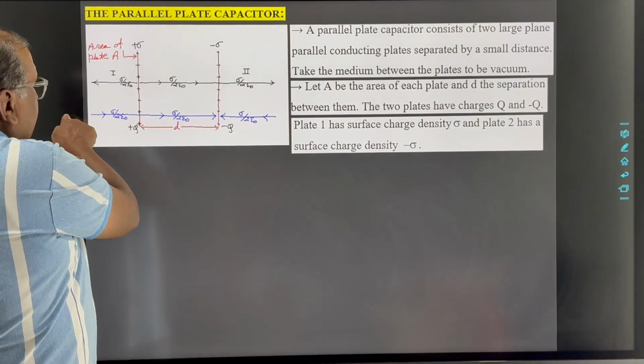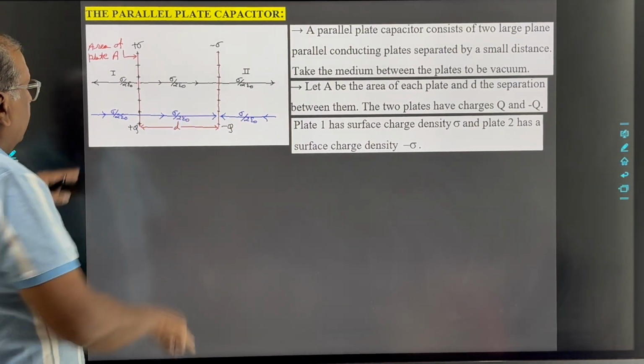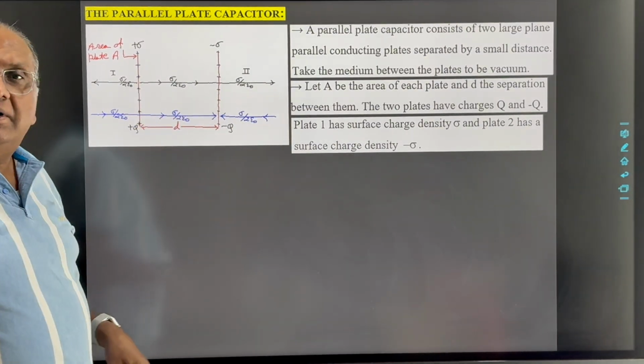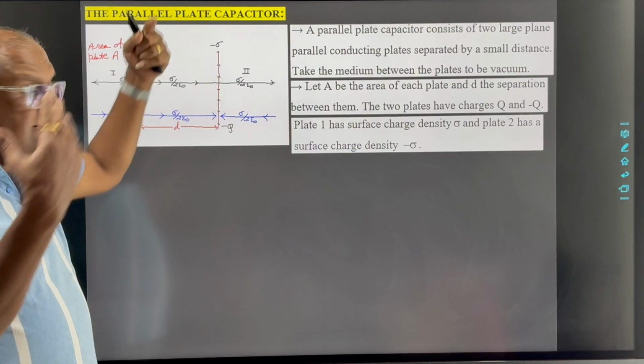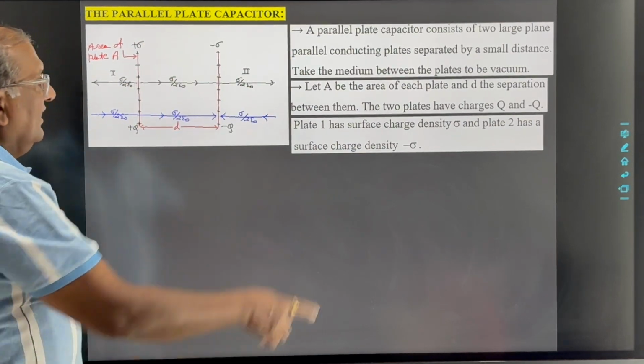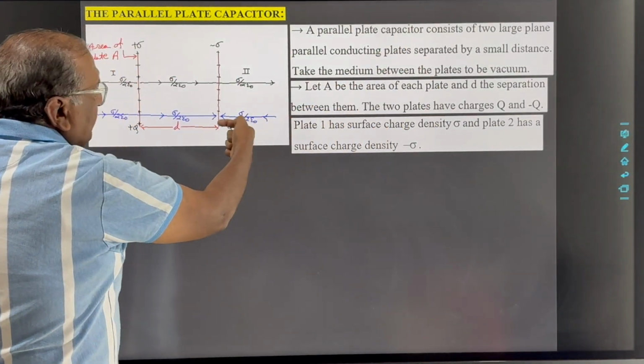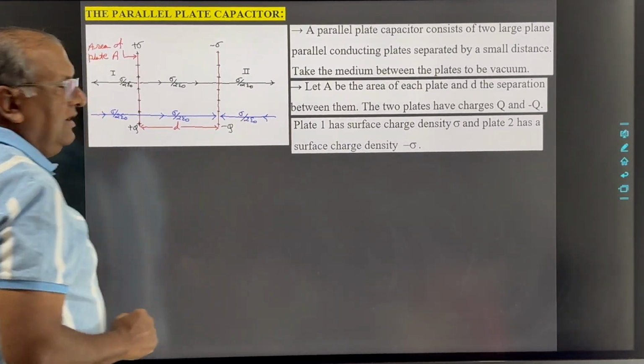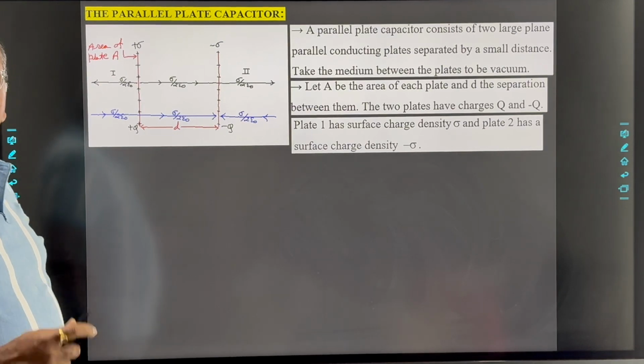So on the left hand side from infinity to the plate with magnitude everywhere sigma upon 2 epsilon 0. Similarly on the right hand side from infinity to the plate, that is the direction, with magnitude sigma upon 2 epsilon 0.